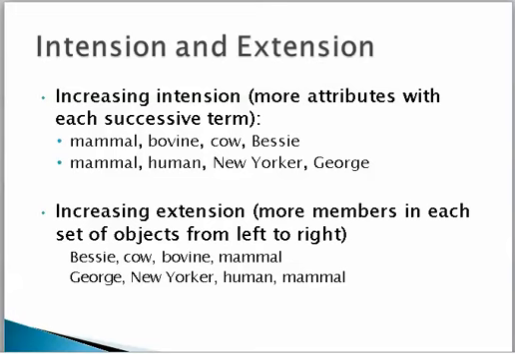So bovine, what's a bovine? Well, a bovine is a mammal, so it includes all of those characteristics, but then it also includes other kinds of characteristics, having cloven hooves and this and that. So it has some other additional characteristics, so it has more, increasing intention. Cow, well now, yeah, a cow is a mammal, a cow is a bovine, but now it's got more additional characteristics that make it a cow.